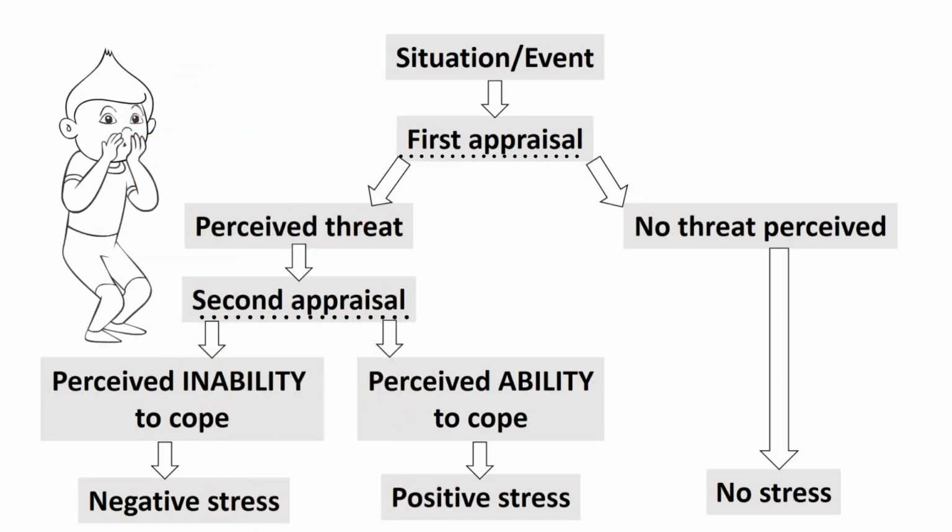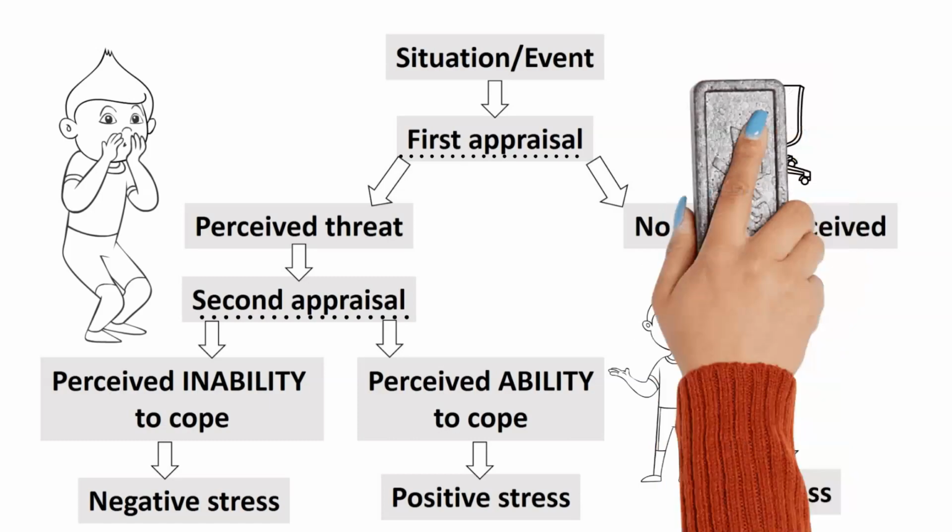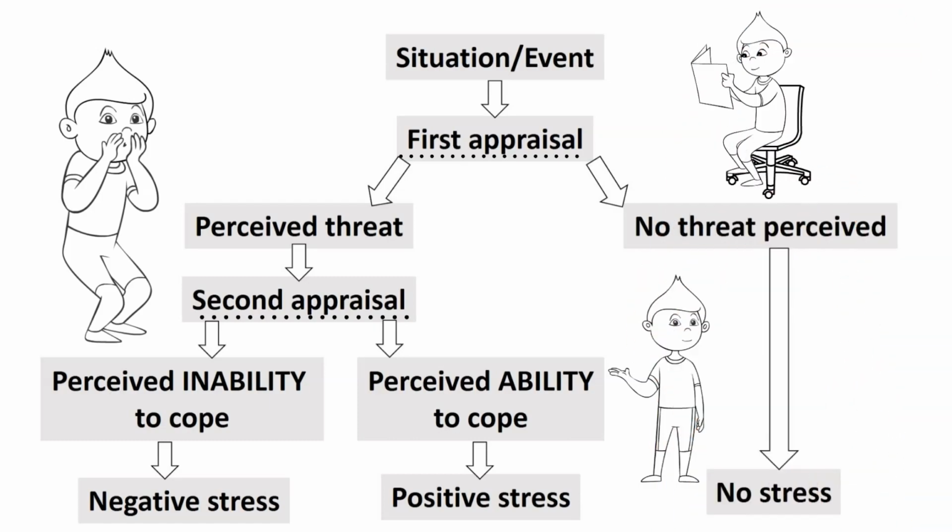So to summarize, cognitive appraisal theory suggests that how we appraise or evaluate a situation determines our emotional responses. In other words, our interpretation of the event influences the intensity and type of emotion that we experience.